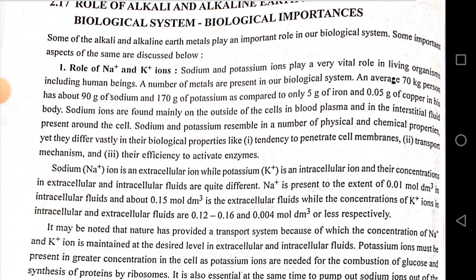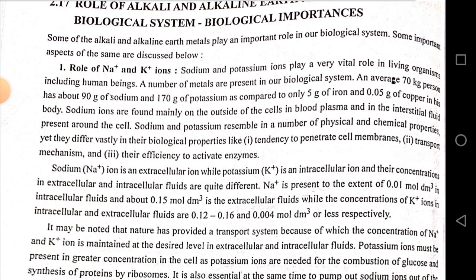Na+ is present to the extent of 0.01 mol/dm³ in intracellular fluid and about 0.15 mol/dm³ in extracellular fluid, while the concentrations of K+ ion in intracellular and extracellular fluid are 0.12 up to 0.16 and 0.004 mol/dm³ or less respectively. It may be noted that nature has provided a transport system because of which the concentrations of Na+ and K+ ions are maintained at the desired level in extracellular and intracellular fluid.